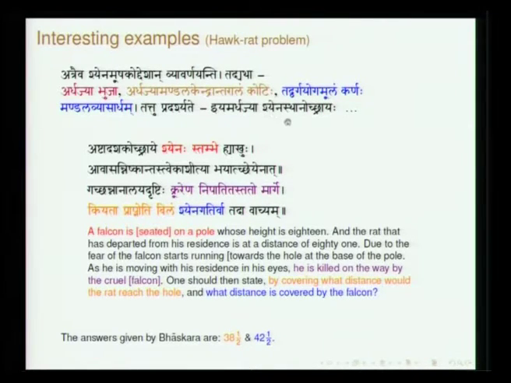Iyam ardhajya shenasthana buchrayaha. Keeping this in mind, there is a problem which is going to be stated. Shena is the hawk or falcon. Shenasthana uchrayaha is the height of that, the height of the pole. So, now the problem is this.